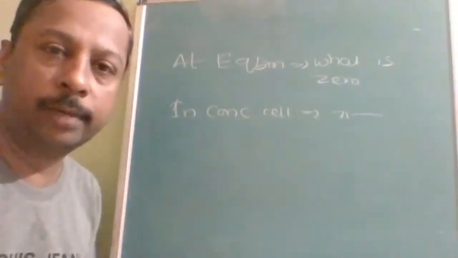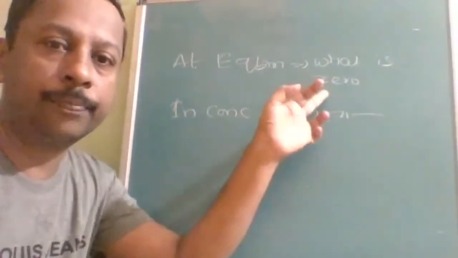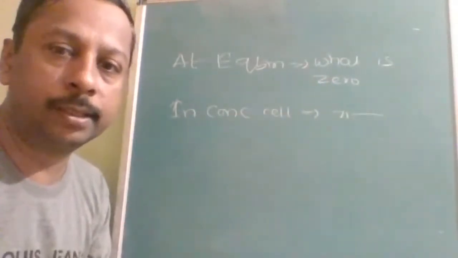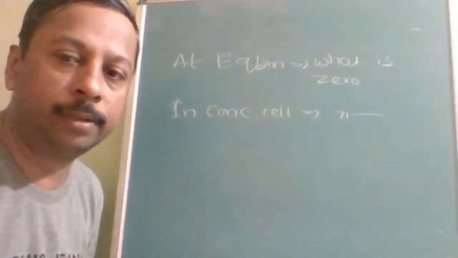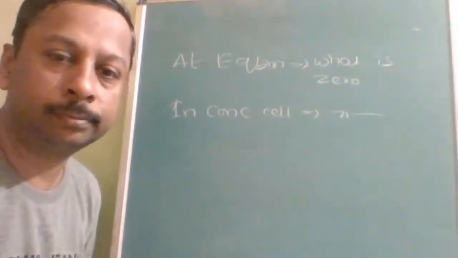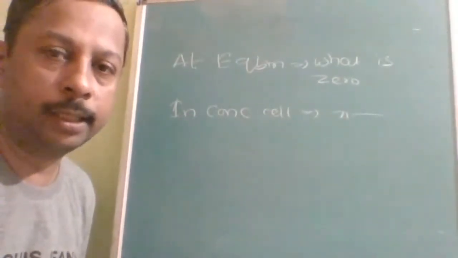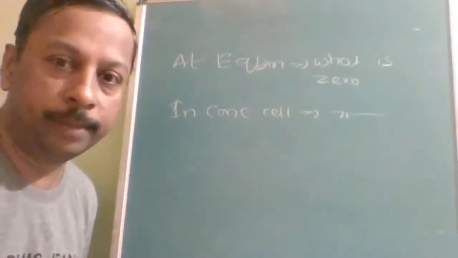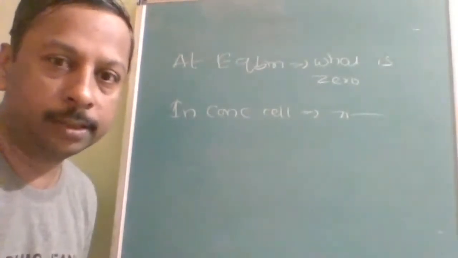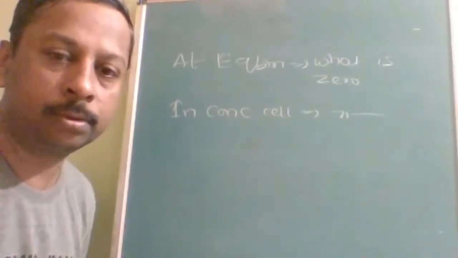When an electrochemical cell is at equilibrium, which quantity becomes zero? In a concentration cell, which quantity becomes zero?